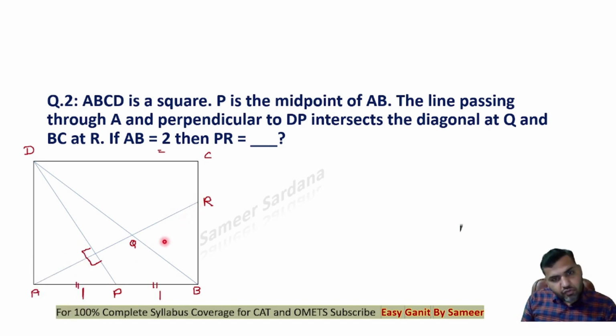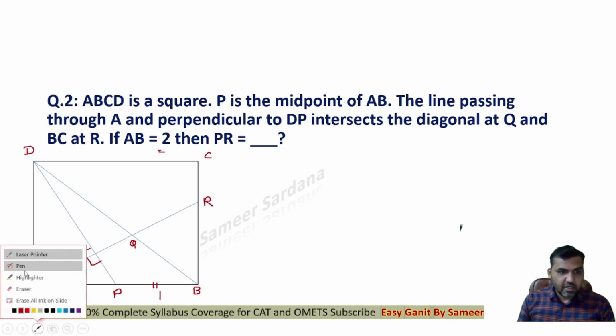See guys, if I want to find out the length of PR, I first need to find out BP and BR. Now I know that at B this angle is 90 because this is a square. If I can find out the length of BR, my job will be done and I'll be done with my answer. All I need is to find out the value of BR, which is very easy. Why is it easy? You can clearly see in this question.